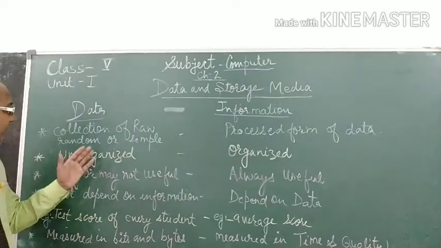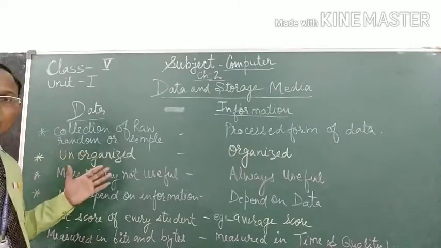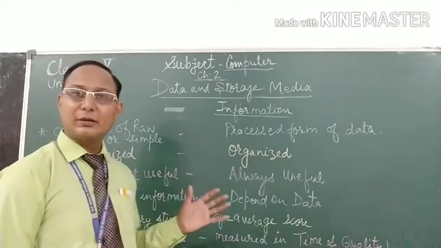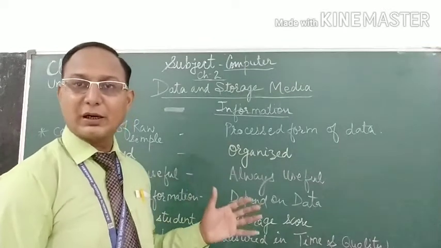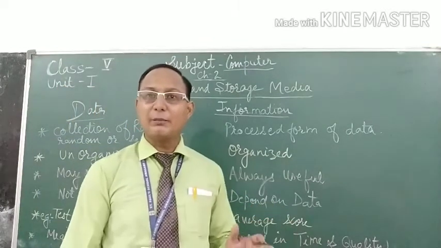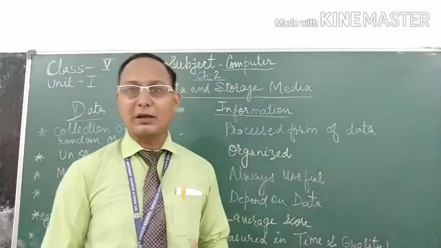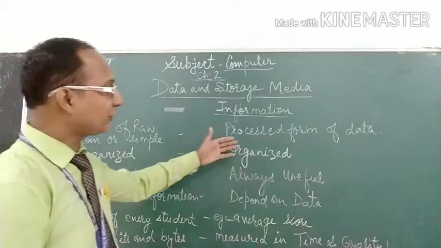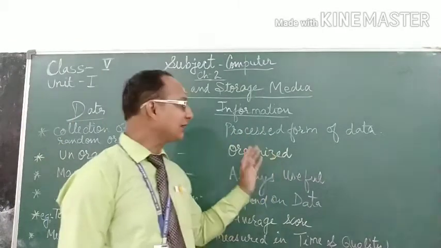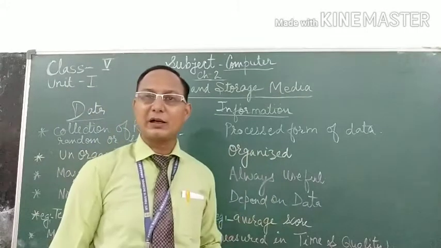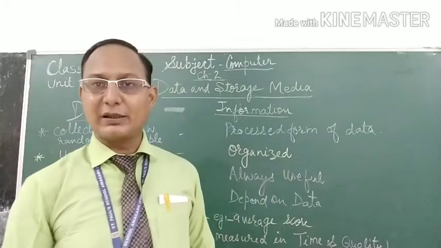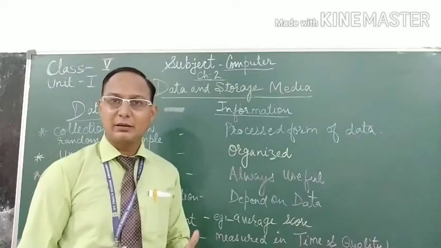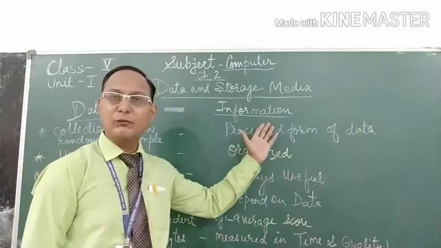So what is data? It is a collection of raw, it may be random or simple. We already said that it is a collection of raw. What is raw data? It is data before processing. Information is the processed form of data. When the raw data is given as an input, it is processed and the output comes. After processing, the data that is refined and comes out, that is information.